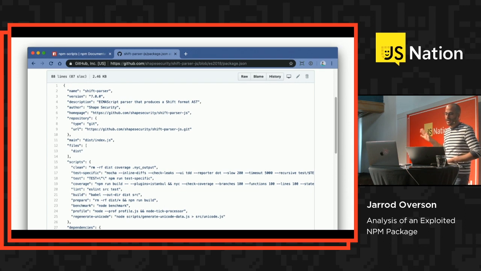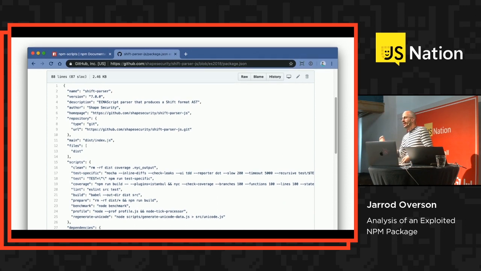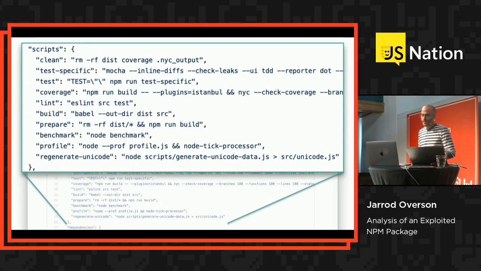So here, this is an unrelated package.json. For anyone who's not entirely familiar with the depths of NPM, it obviously manages your dependencies, but it also is a task runner. If you've ever used it to run tasks, they are defined in the scripts portion of the package.json. They look like this. They are just keys in a scripts property and then a list of commands that you run. So this is how NPM runs scripts, and when you run a script via NPM, it pulls in all this data from the package.json and puts it into the environment.